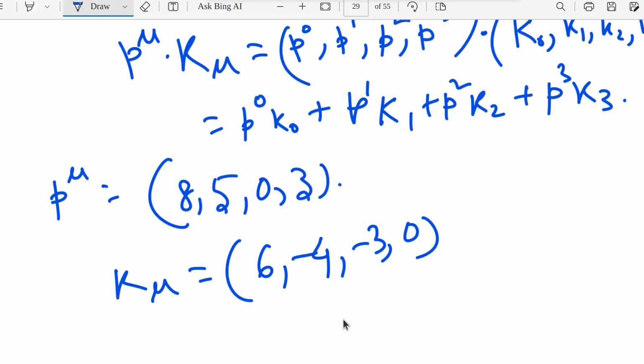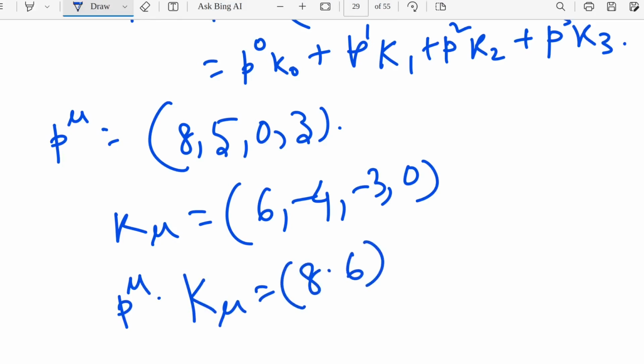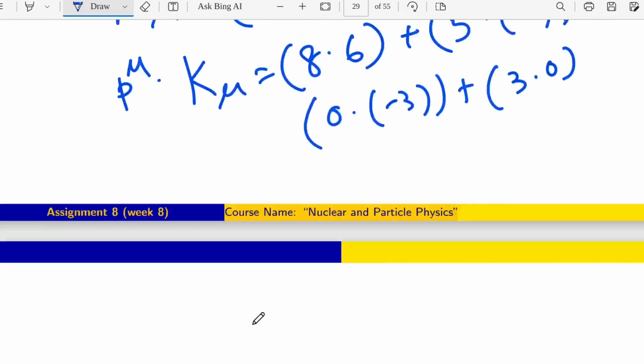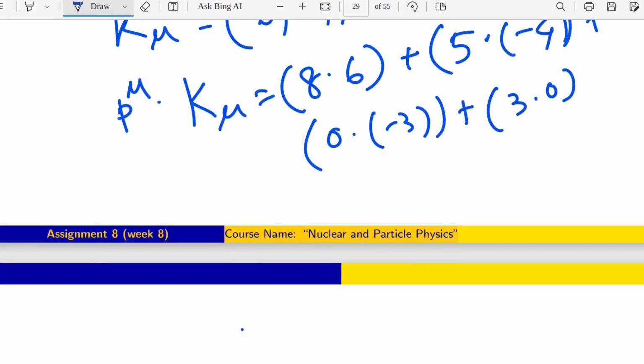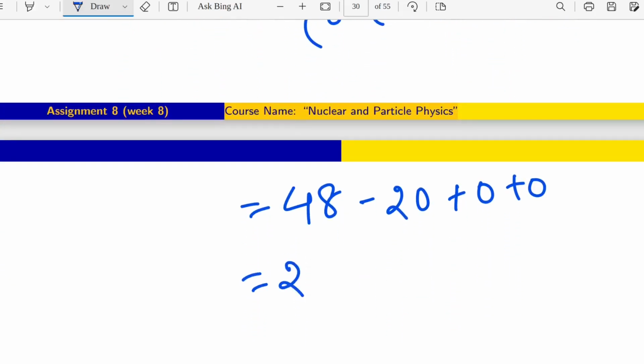So this is K mu. Then if I calculate P mu dot K mu, it will be 8 into 6 plus 5 into minus 4 plus 0 into minus 3 plus 3 into 0. So what will be the answer? 48 minus 20 plus 0 plus 0. So 48 minus 20 is 28.